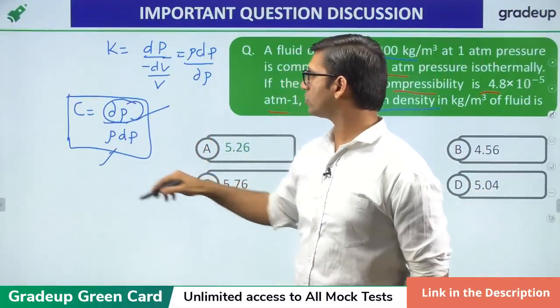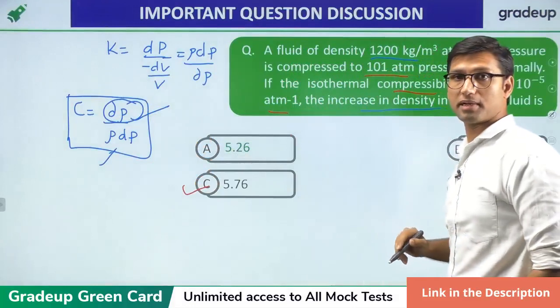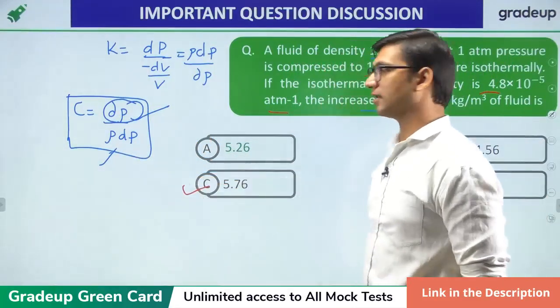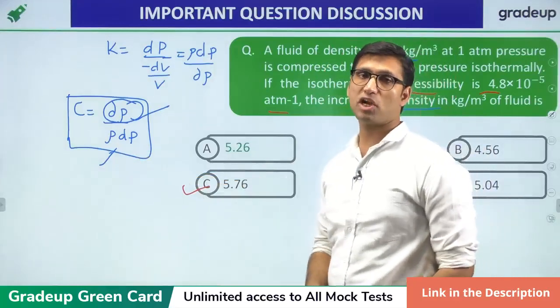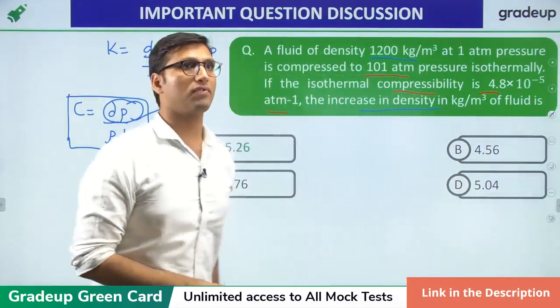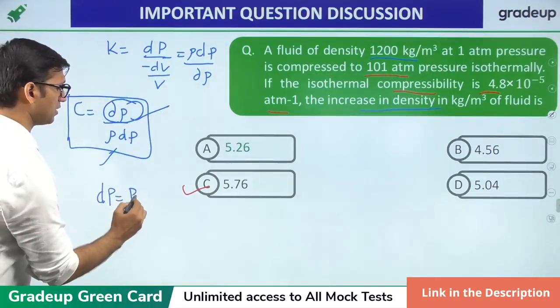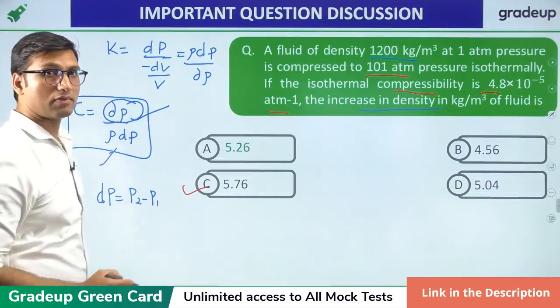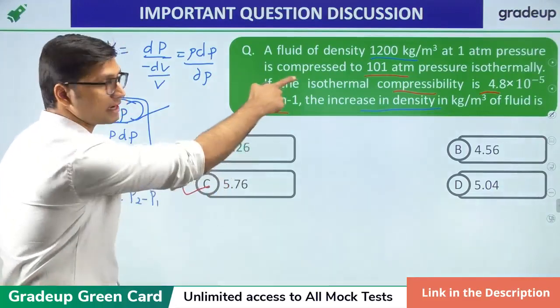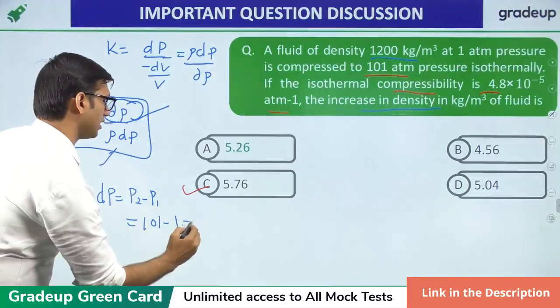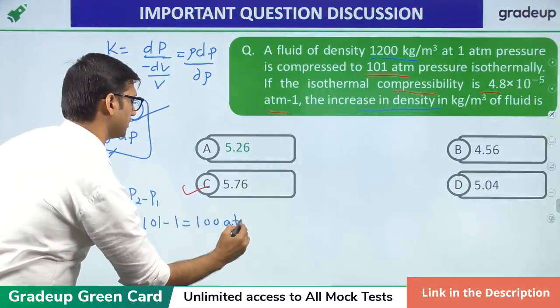Rho is given to you in this question, which is 1200 kg per meter cube. dP is the increase in pressure. Increase in pressure will be equal to P2 minus P1. Now, the value of P2 is given in this question, which is 101 atmospheric pressure. So this will be 101 minus 1, that is 100 atmospheric pressure.